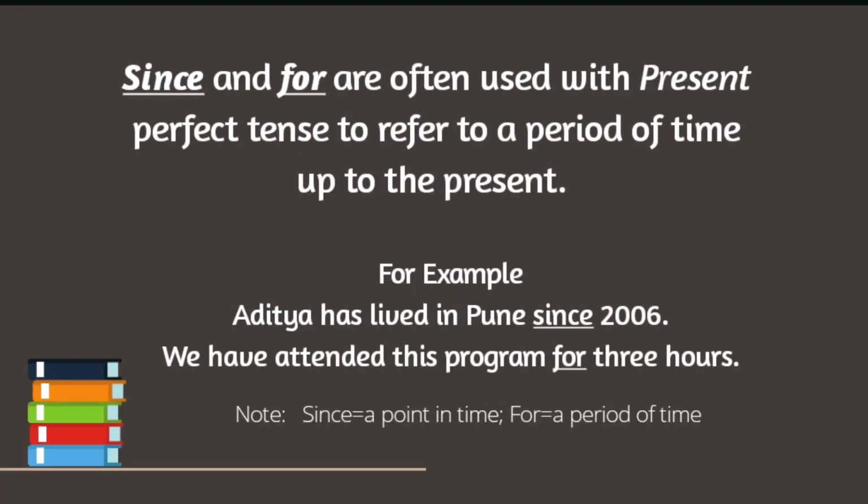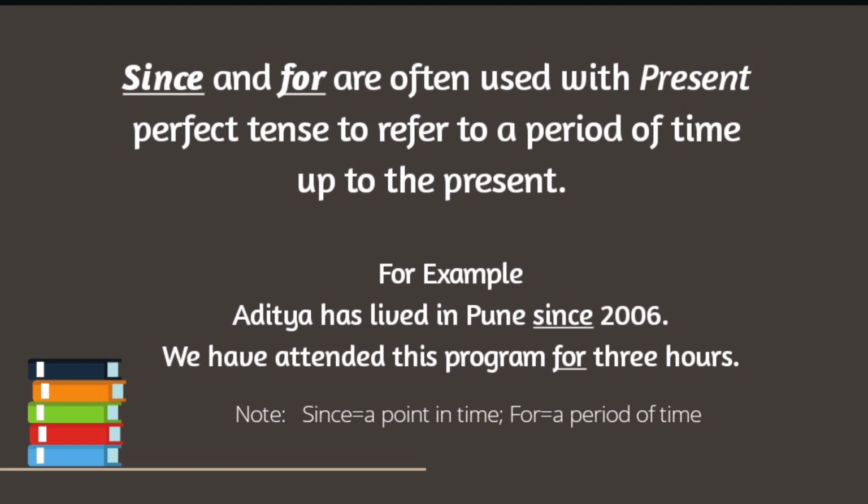Since and for are often used with present perfect tense to refer to a period of time up to the present. For example, Aditya has lived in Pune since 2006. We have attended this program for 3 hours.